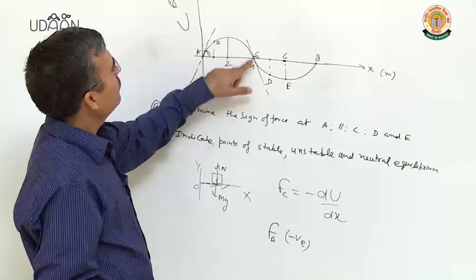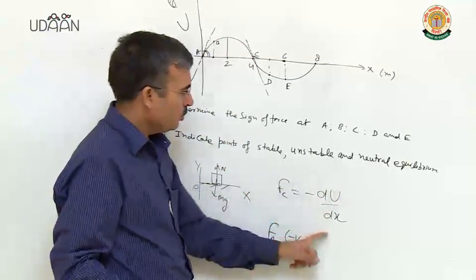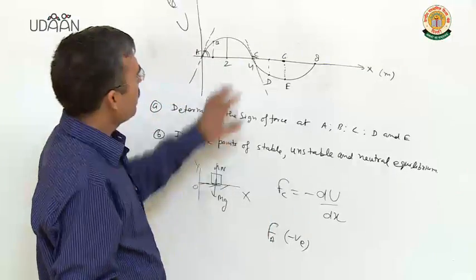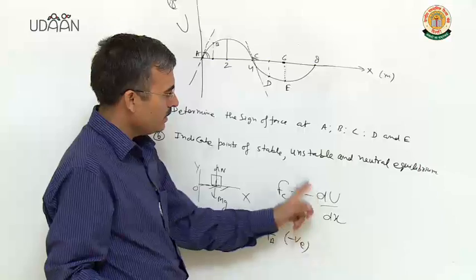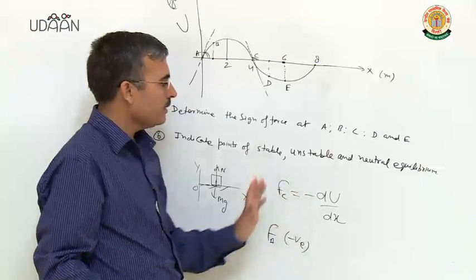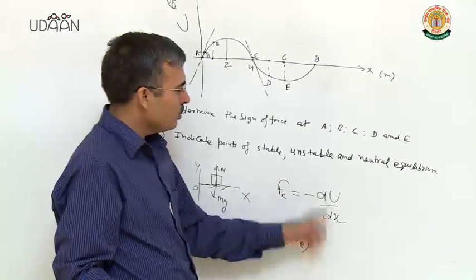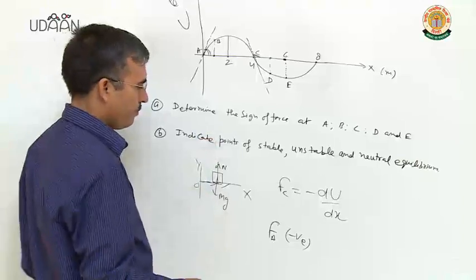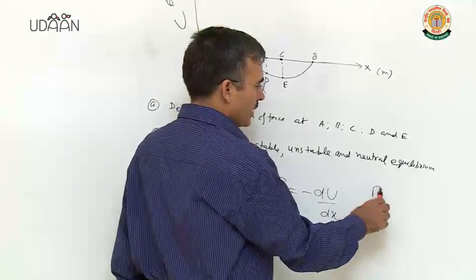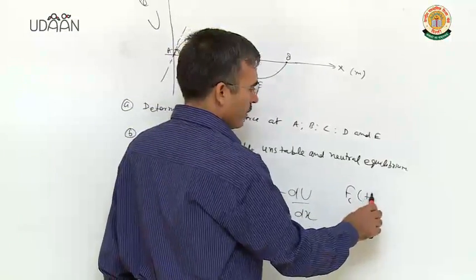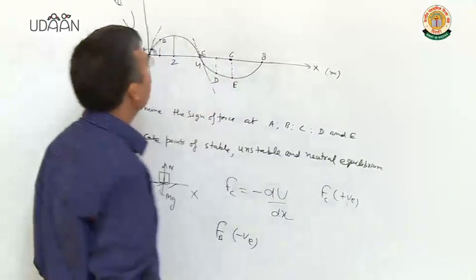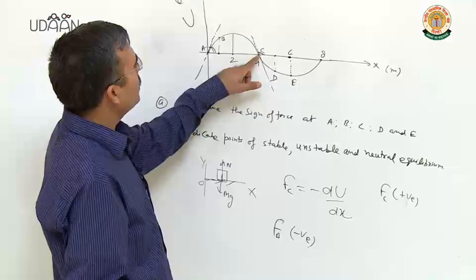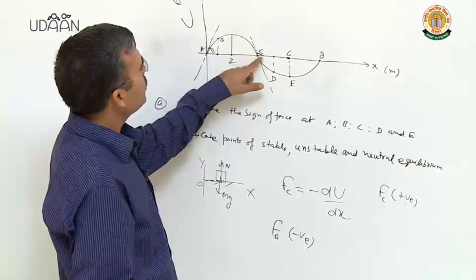So clearly du over dx is negative here. Negative sign already there, so minus du over dx will be positive. So force at C will be positive. Clear? The force at point C will be positive.